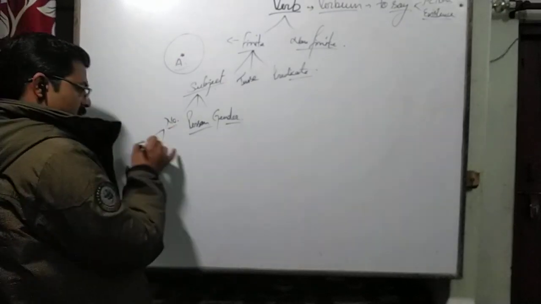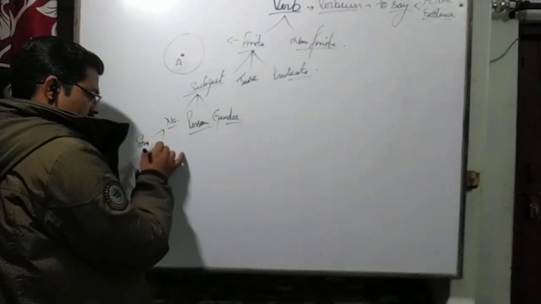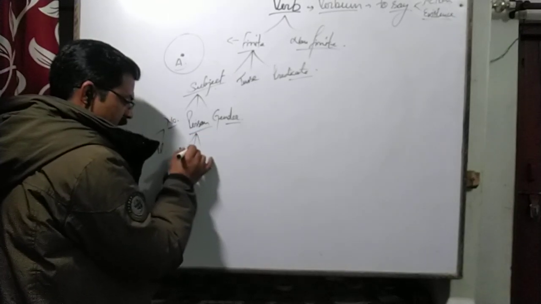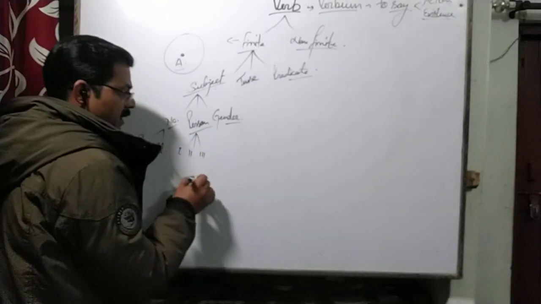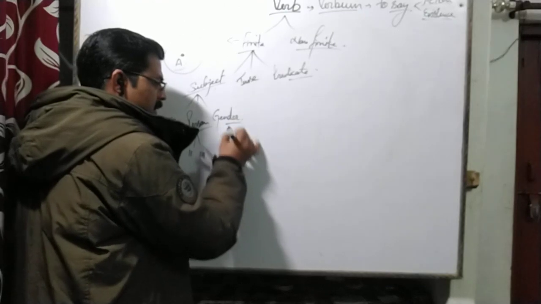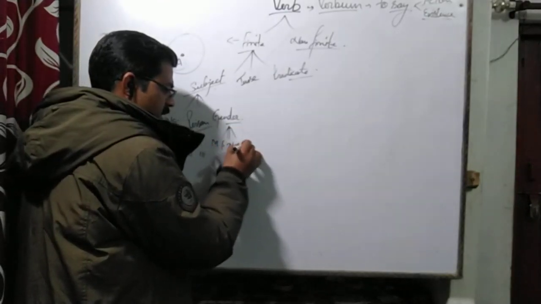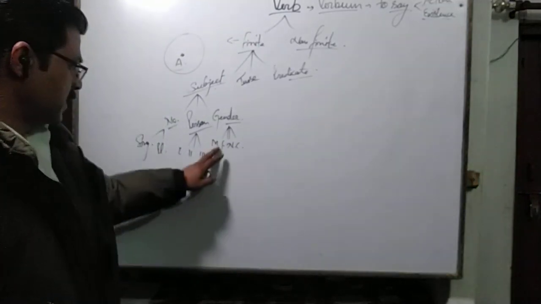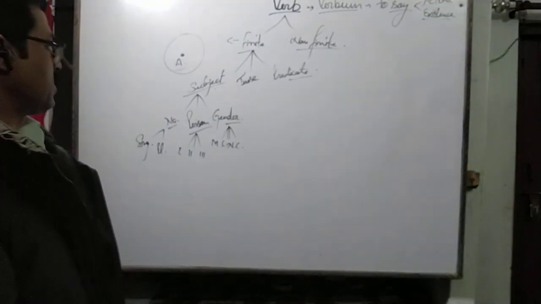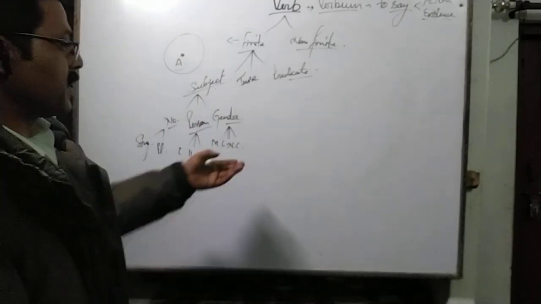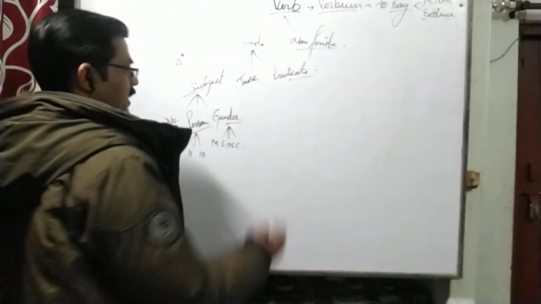Number means singular and plural. Person means first, second, and third. Gender means masculine, feminine, neuter, and common. So these are the classifications of subject according to their number, person, and gender.